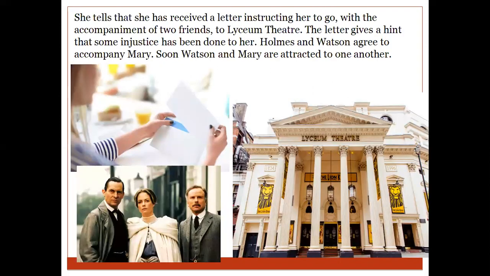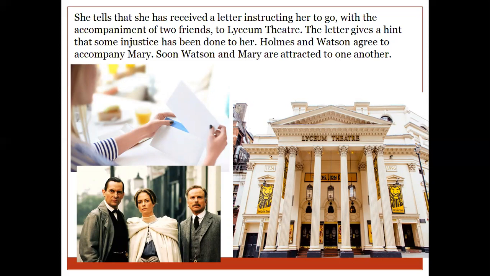Now she tells them that she has also received a letter, which instructs her to go with maybe two of her friends to a place called Elysium Theater. The letter also says that she should come here because some kind of injustice has been done to her. And so Mary comes to Sherlock Holmes and Dr. Watson because she wants them both to accompany her to this theater, so that they also can help in solving the case about her father, like what exactly happened with her father.